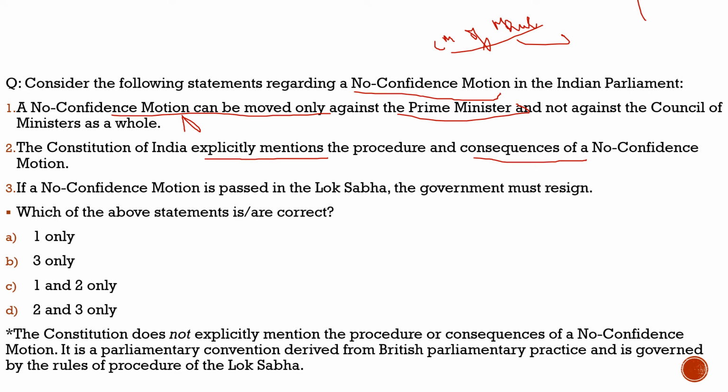The Constitution does not explicitly mention it. I have given the explanation here also. It says the Constitution does not explicitly mention the procedure or consequences of a no confidence motion. It's a parliamentary convention derived from British parliamentary practice and is governed by the rules of procedure of the Lok Sabha. So this is the explanation of option 2, so option 2 is also incorrect. Third option says, if a no confidence motion is passed in the Lok Sabha, the government must resign. 100% correct. So with respect to this question, the correct answer is option B only.